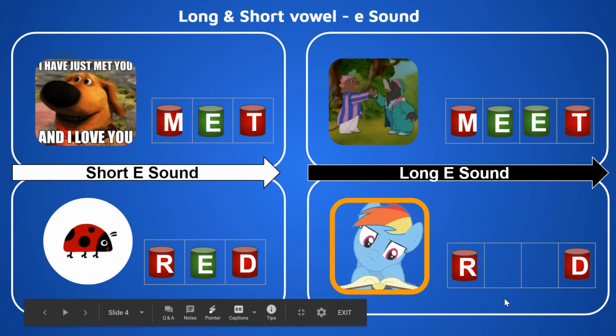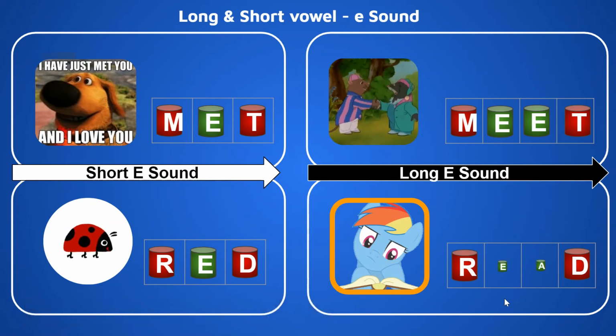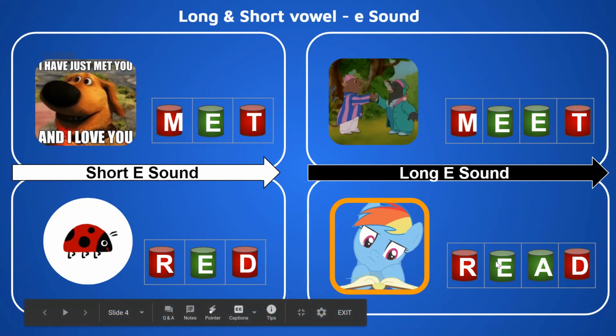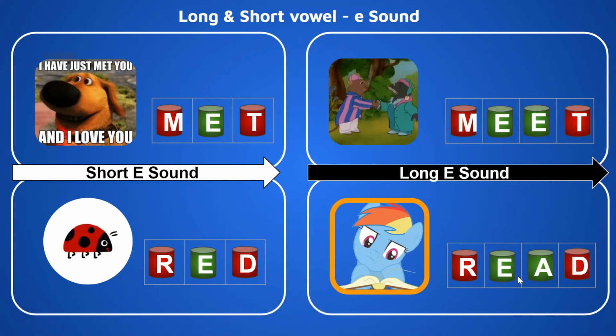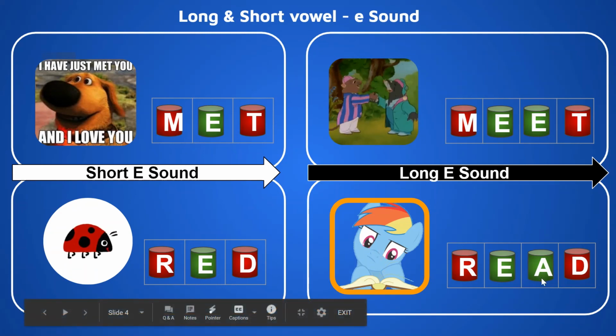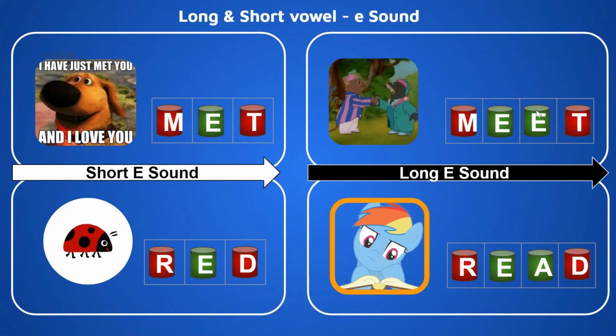So how shall I write long E sound? Oh, look, alphabet E has come. But along with alphabet E, A has also come. So it is read. Okay. When you can hear long E sound, that time either A will come as a friend or alphabet E will come as a friend. Okay. And then only it will make long E sound. Okay.